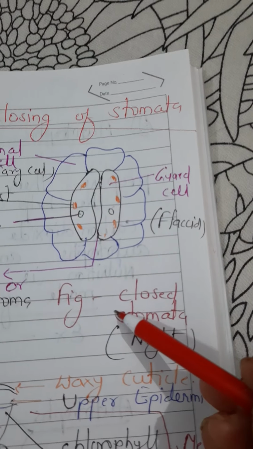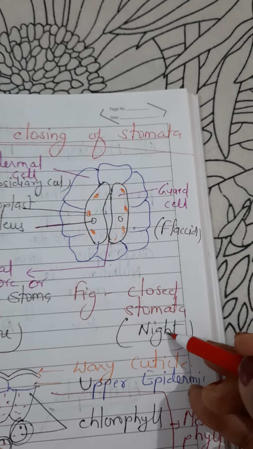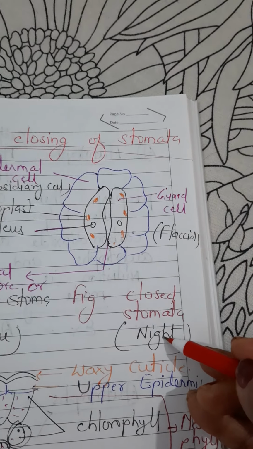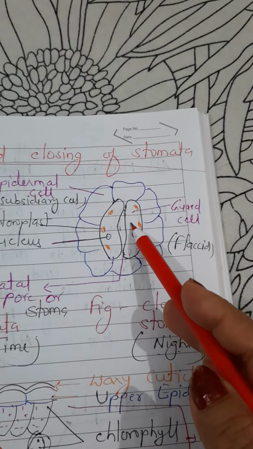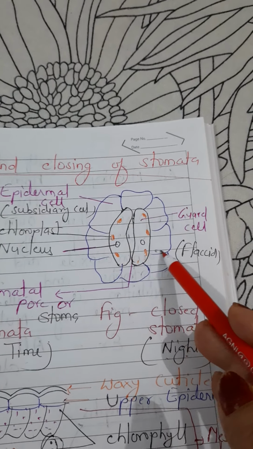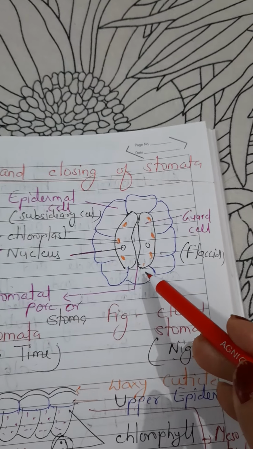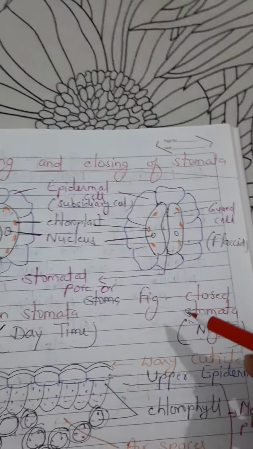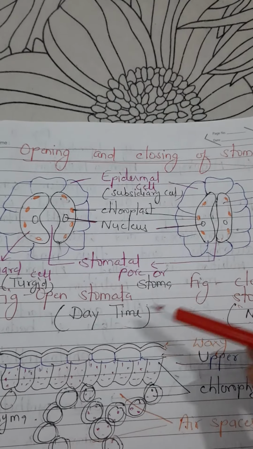Now let's see the diagram of the closed stomata. What happens in closed stomata? That mainly happens during the night. During the night, transpiration stops and photosynthesis also stops. So during the night, the osmotic pressure inside the guard cells decreases, and that's why the guard cells become flaccid and the stomatal pore closes. So I think it is clear to all of you how stomata open or close during day and night time.